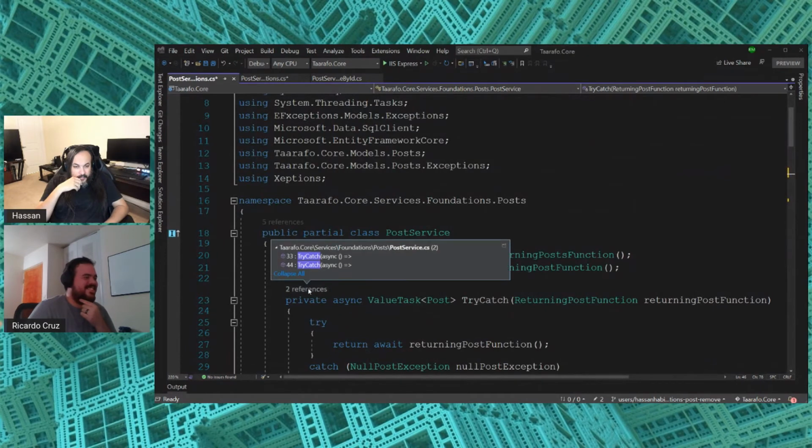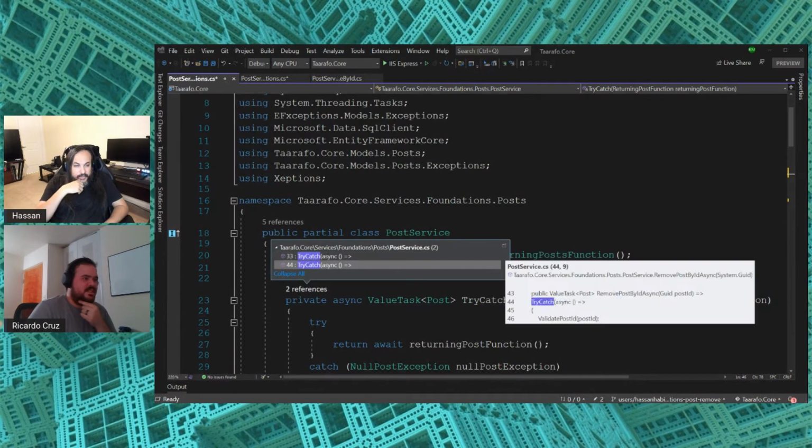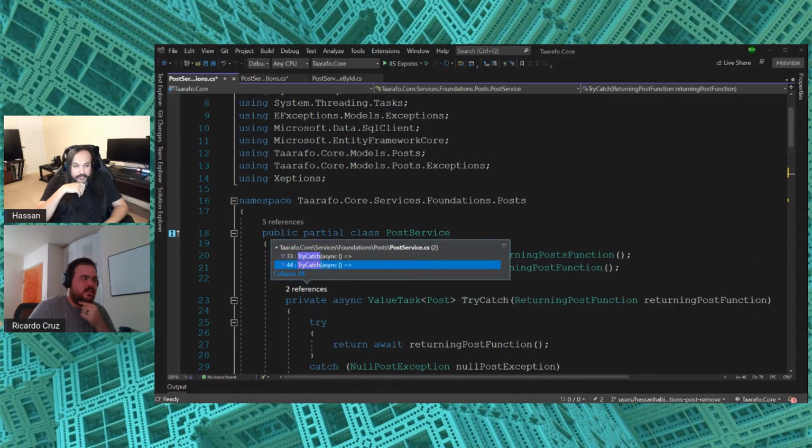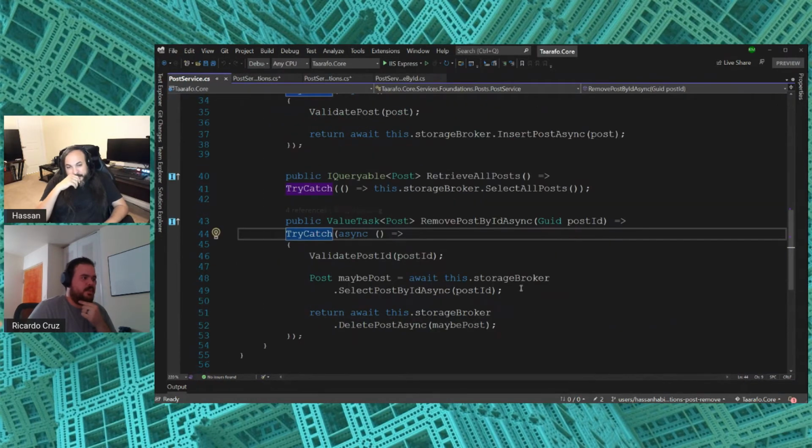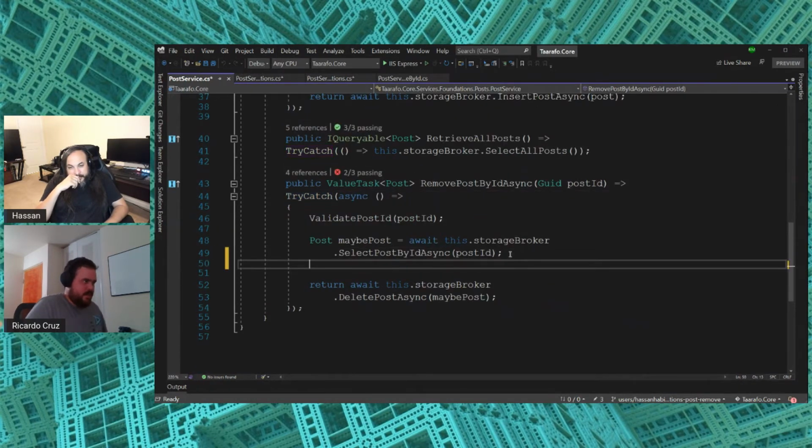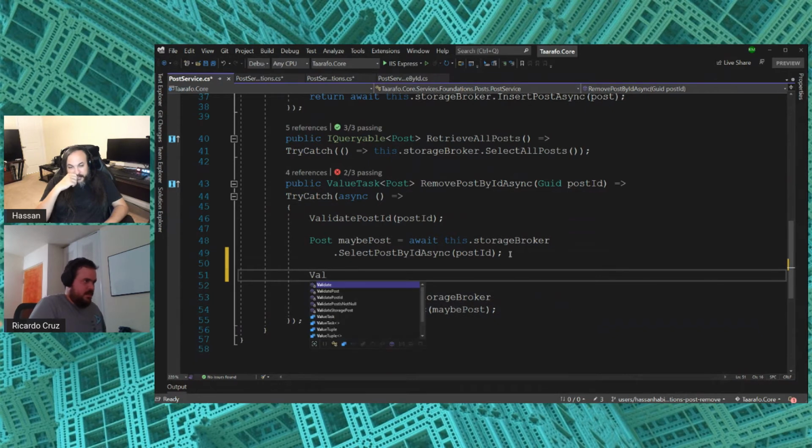Okay. That's perfect. Now, just make sure you call in validate storage post exception, which would be after the fact. Perfect. Create storage post. And pass the maybe post.